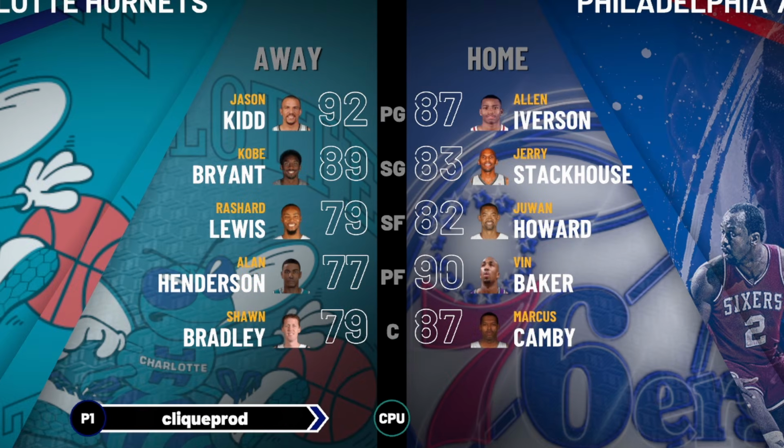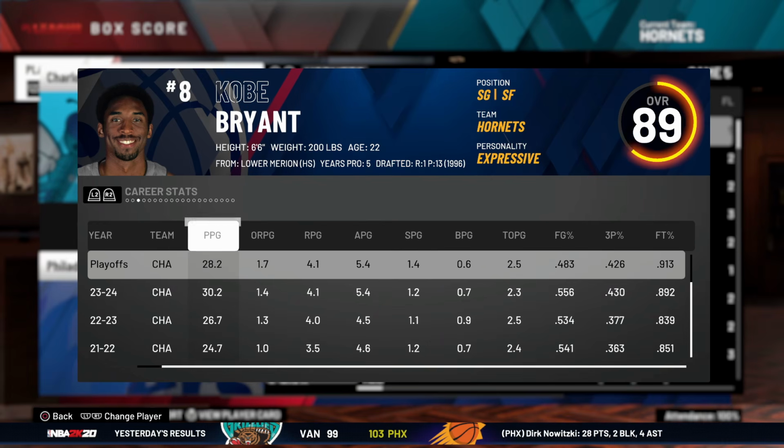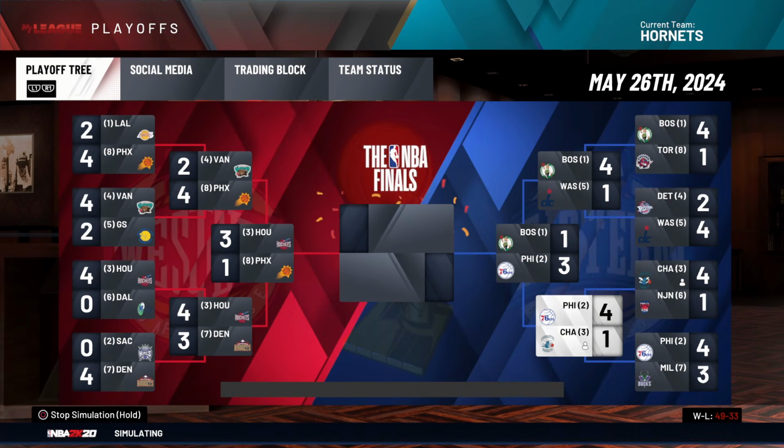Allen Iverson and Vin Baker once again, and Marcus Camby. Okay, this seems kind of scary. Philadelphia, the second seed. Please take it easy, and we're down 3-1. We lost 4-1 to AI. Kobe averaged 28 and 5 in the playoffs, but yeah, once again unlucky.